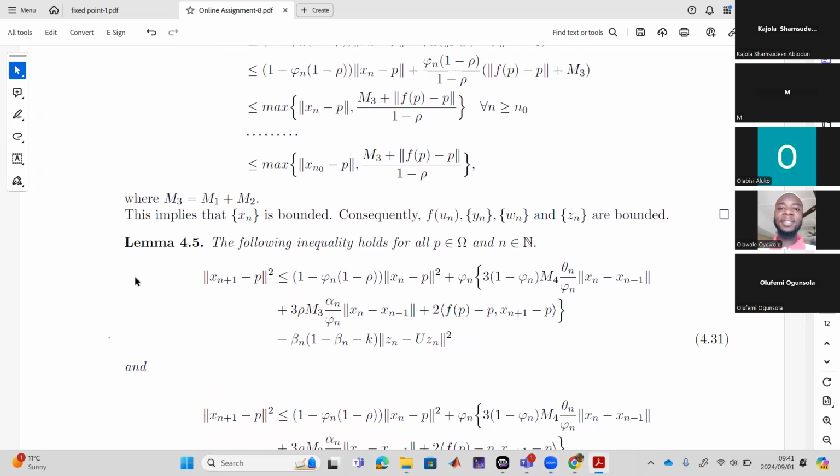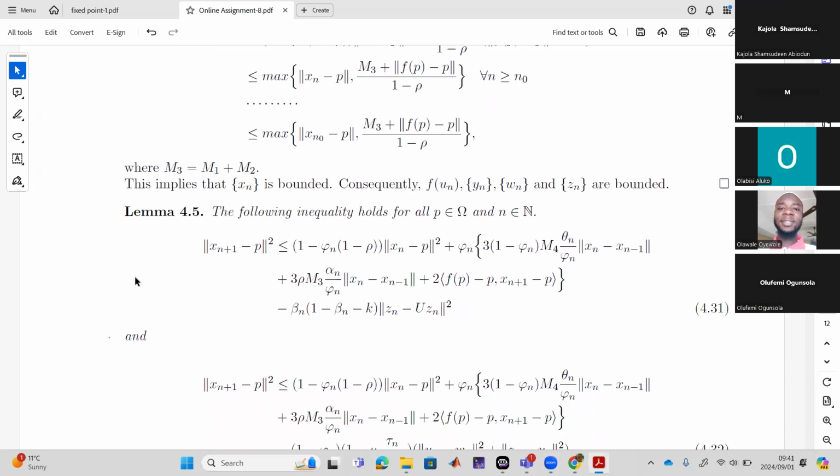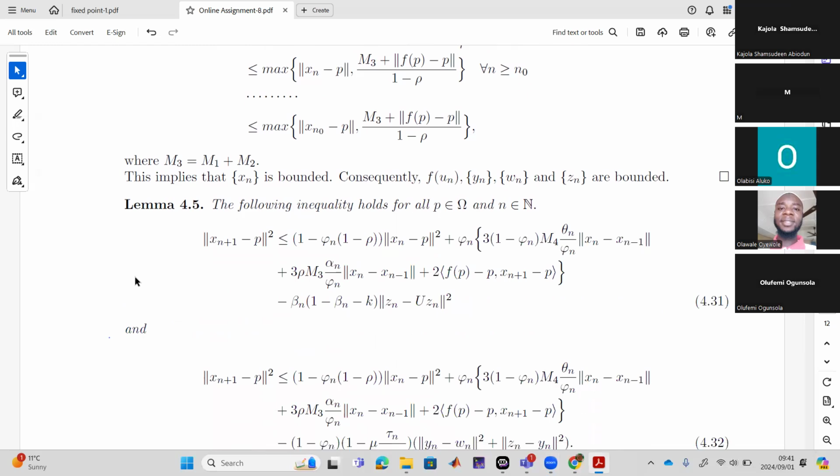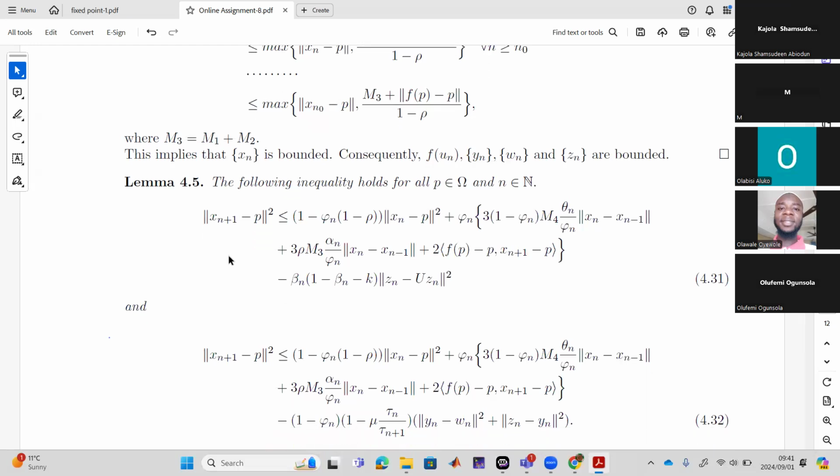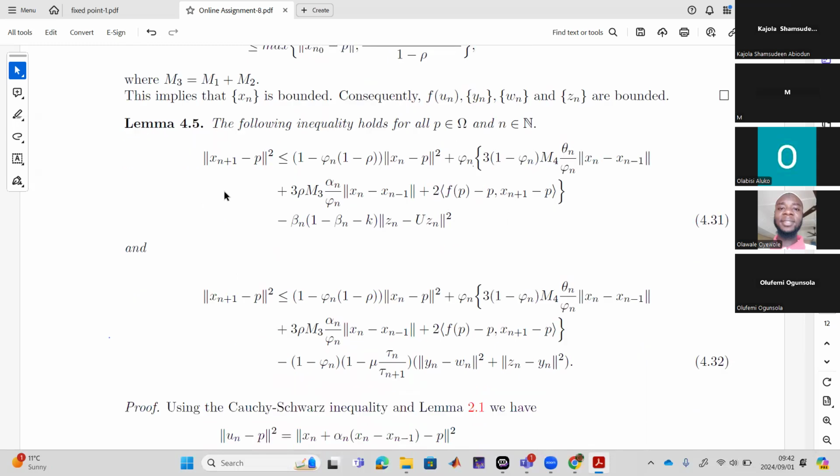Now the following inequality holds. Instead of the way Kajol has done it, this is another way that Dr. Bushola has gone with his own. First, he's saying the inequality holds for all p in the solution set and all n. So it is now left for him to prove that this truly holds. Dr. Bushola, please make this either a square bracket or a brace. It's now left for him to prove that these two are truly satisfied.